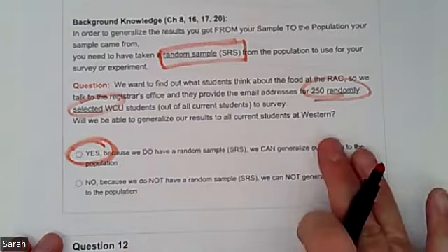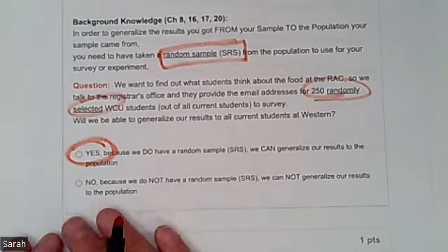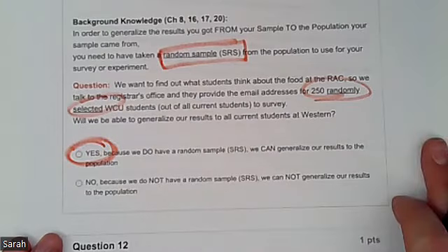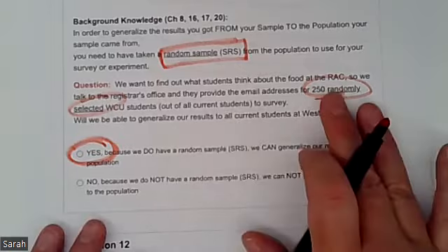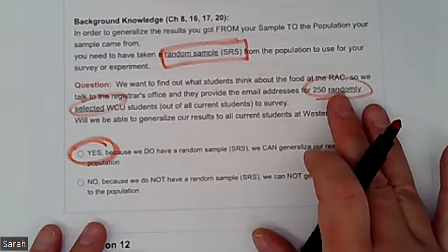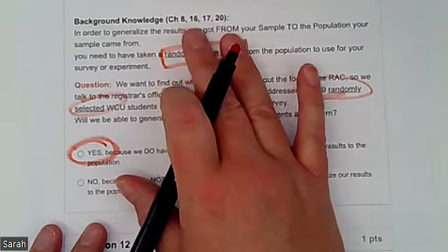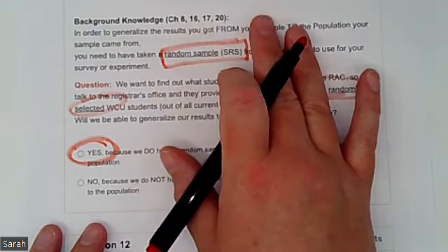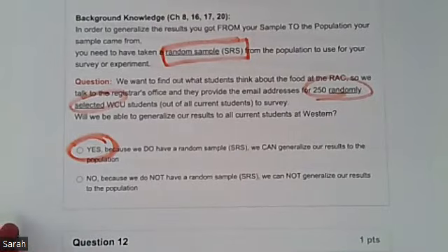Okay, so again, I'm not out to trick you. It will say, yes, we have a random sample, so we can, or no, we don't, so we can't. Okay, so I won't mix the wording up on you. I'm really just looking for you to read and say, oh, it does say I have a random sample, or I randomly chose people. All right, so we will see this again in chapters 8, 9, 16, 17, 20, and 21. So you'll see this come up definitely in the second half of the course.